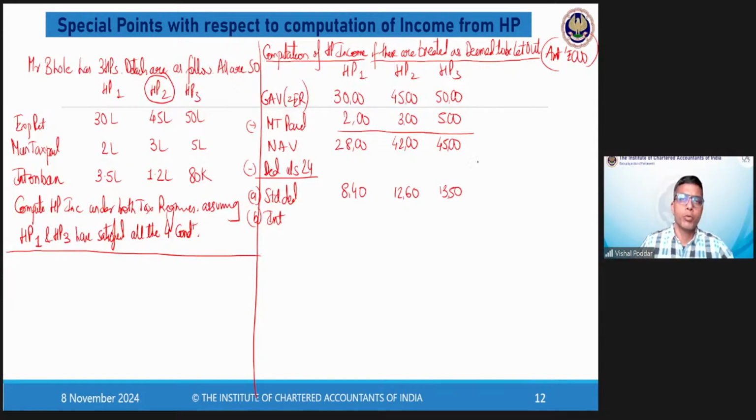Now, since this is deemed to be let out, there is no limitation of interest. Whatever interest is there, entire amount will be allowed as deduction. 350, 120, and 80. So I get my final HP income, assuming these properties are deemed to be let out.